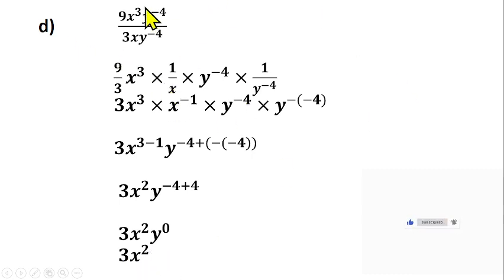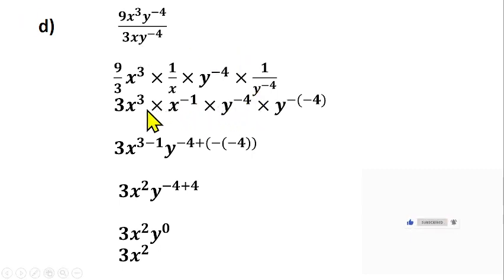But let's take you through it one after the other. So I can write this one as 9 over 3 like this. Then you have s raised to power 3 times, because this s is under the division, you can write it as 1 over s. Then times y raised to power minus 4, which is the one at the top, times this one also, this y raised to power minus 4 under here can be written as 1 over y raised to power minus 4. Do we understand that? Good.